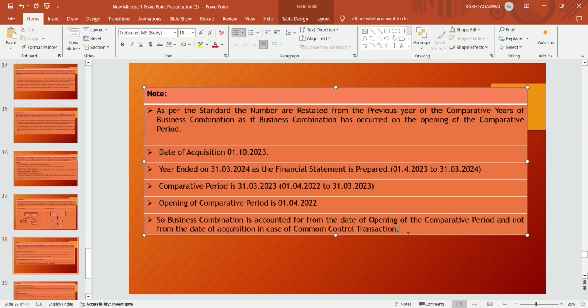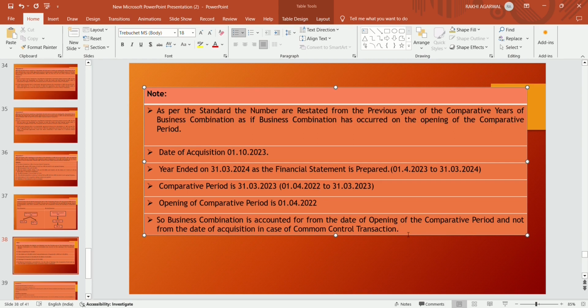So the date of acquisition is 1st October 2023, but business combination accounting is not done from the date of acquisition. It should be done from the opening of the comparative period, that is, from 1st April 2022.